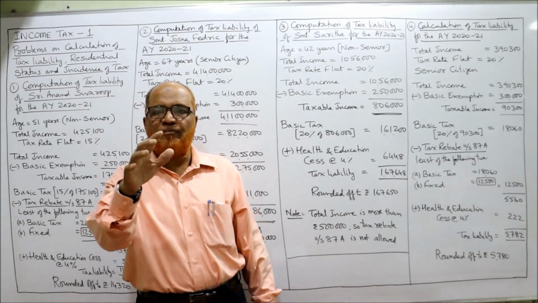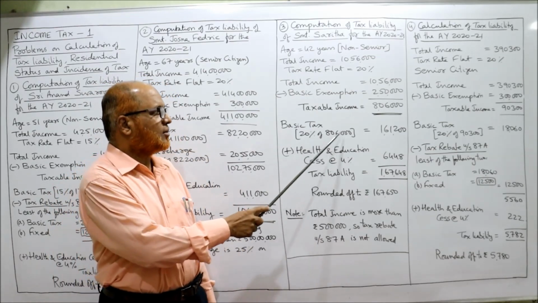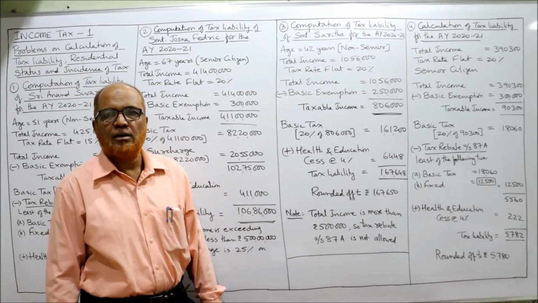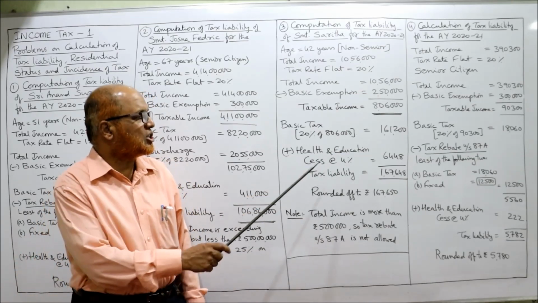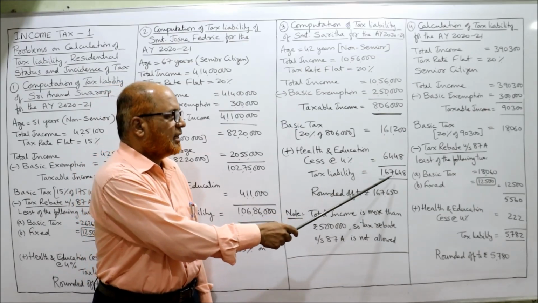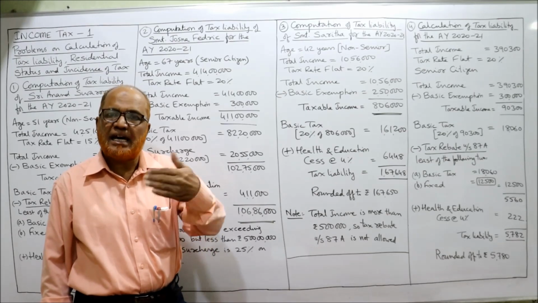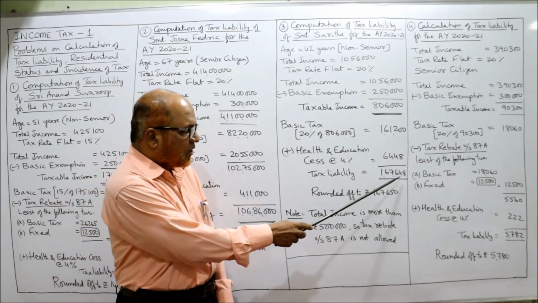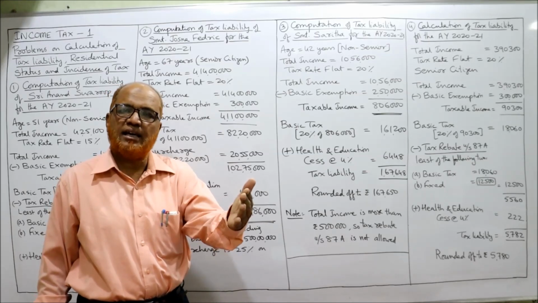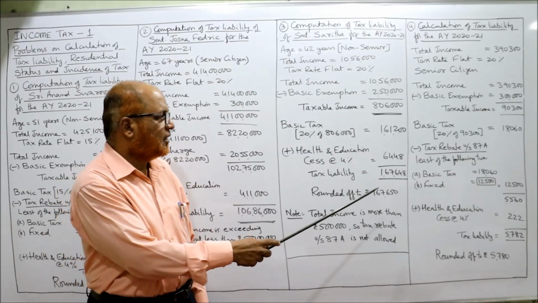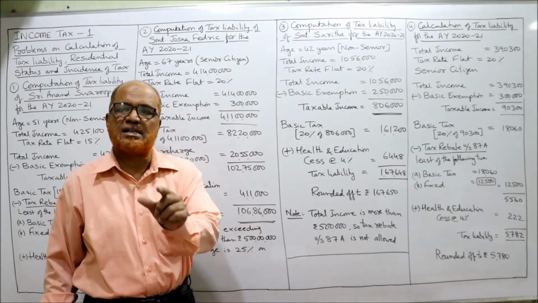On this taxable income, basic tax will be calculated at 20%. So 20% of this is 1,61,200. Directly we add health and education cess 4% of this. 1,67,648 is the tax liability. Now we have to round it off to the nearest 10. The last digits 48 are there. Next 40, after 40 the next higher 10 is 50. So we'll make it 50. 1,67,650 is the rounded off tax liability.